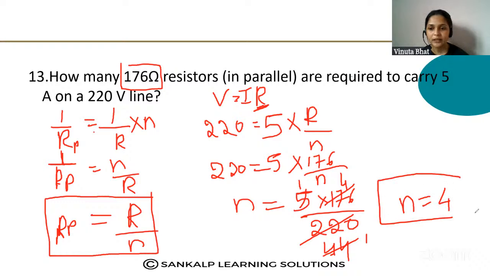Then how many 176 ohm resistors should be connected in parallel? That is a total of 4 parallel resistors, having 176 ohm, they should be connected, and they carry the 5 ampere current in a 220 volt line. So this is how to solve this question.